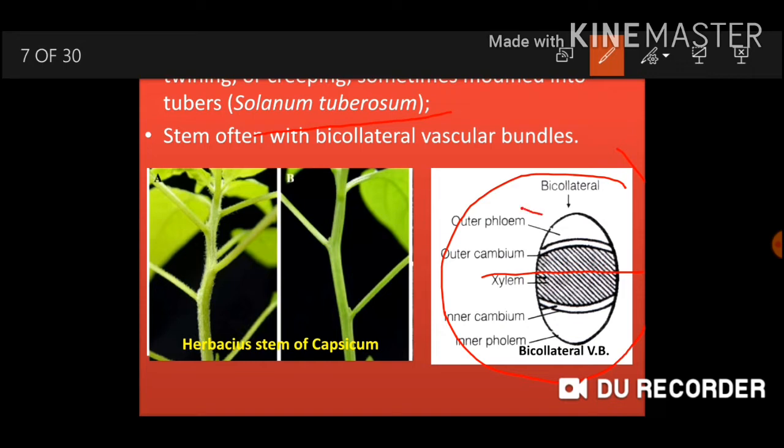That is, this is outer phloem, this is inner phloem, this is outer cambium and inner cambium. On either side of the xylem, the phloem and the cambium strips are present. That is called a bicollateral bundle. The other family, Cucurbitaceae, also has this type of characteristic. So here you can see the herbaceous stem of capsicum, which we commonly call chili.